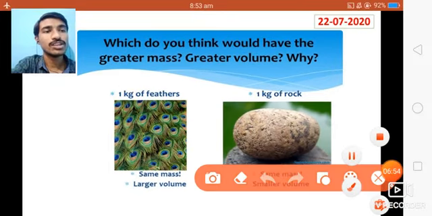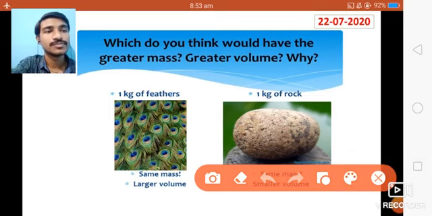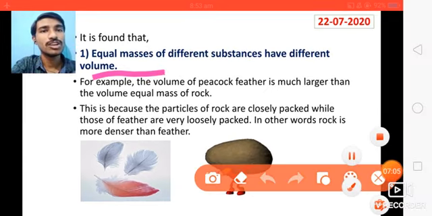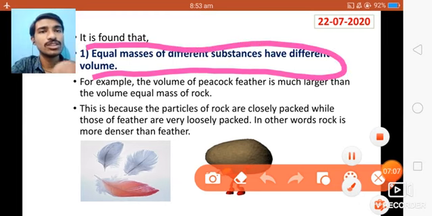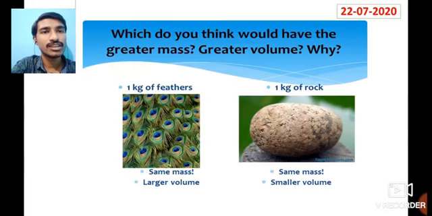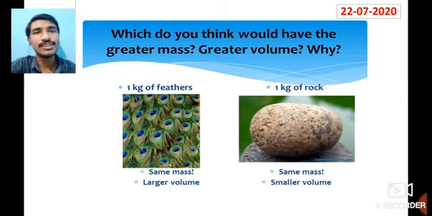So what we understood from this is that equal masses of different substances have different volumes. Here you can see a peacock feather of 1 kg and a stone of 1 kg. Both have the same mass but the volume will always change.